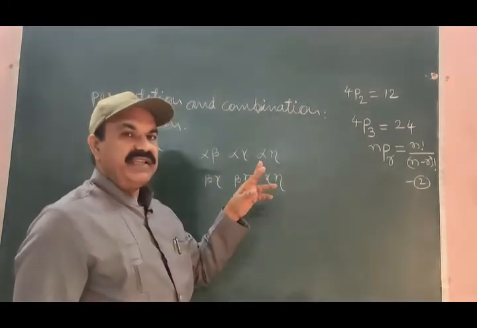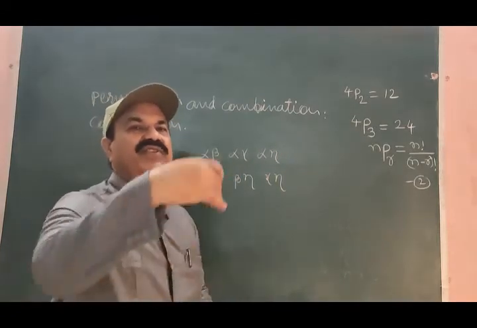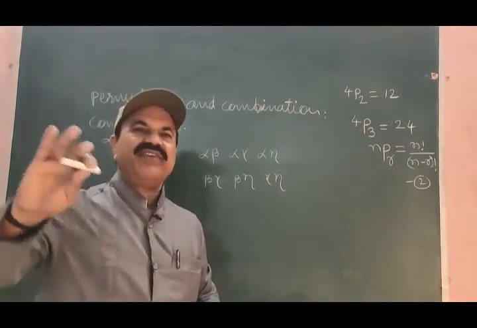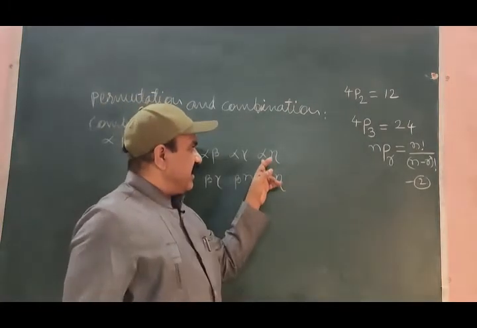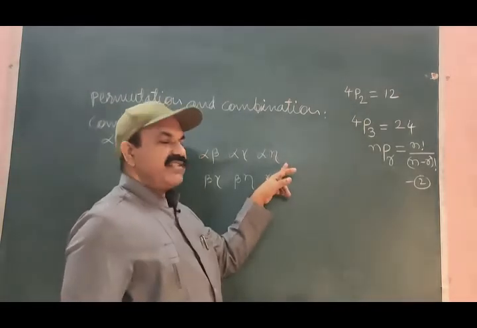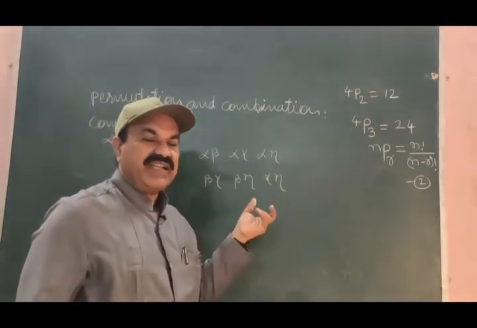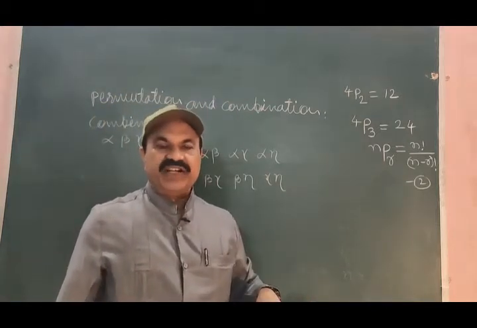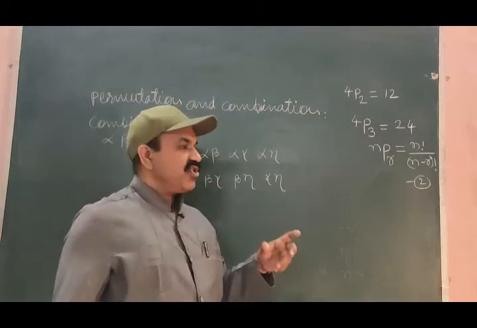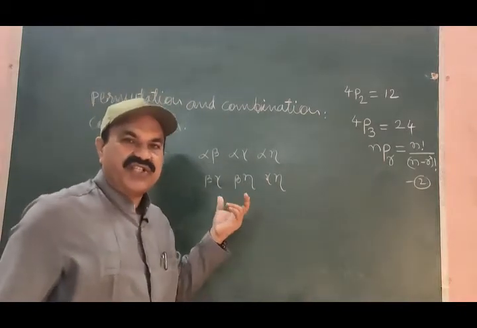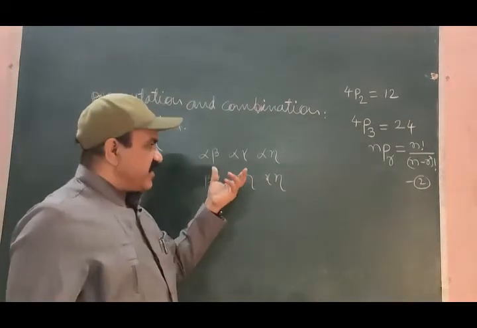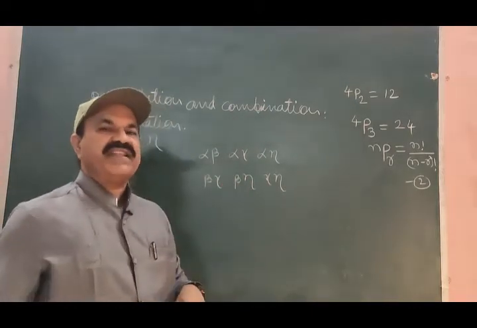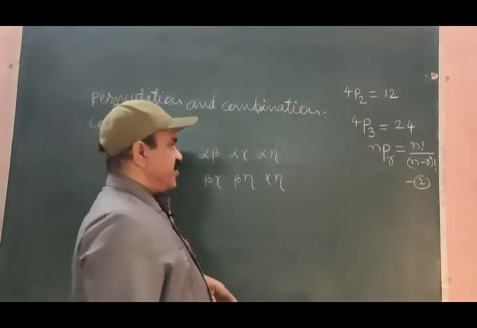Alpha beta is not considered as beta alpha for another arrangement. Alpha gamma is not considered as gamma alpha for any other arrangement. Alpha eta is not considered as eta alpha. It means that the order of appearance, the order of placing of the distinct objects is not considered while forming such groups, such arrangements. And such meaningful arrangements are known as combinations.